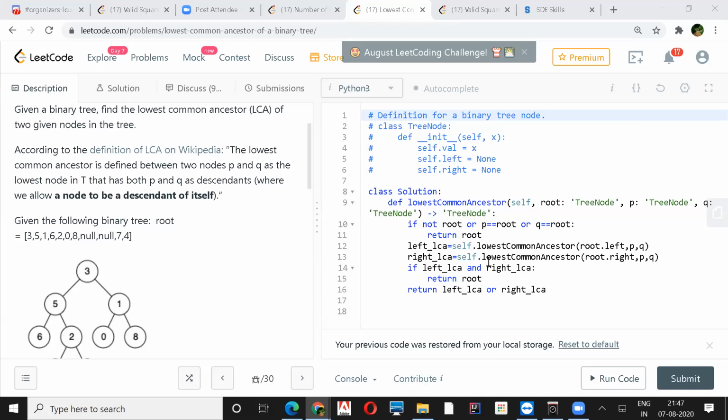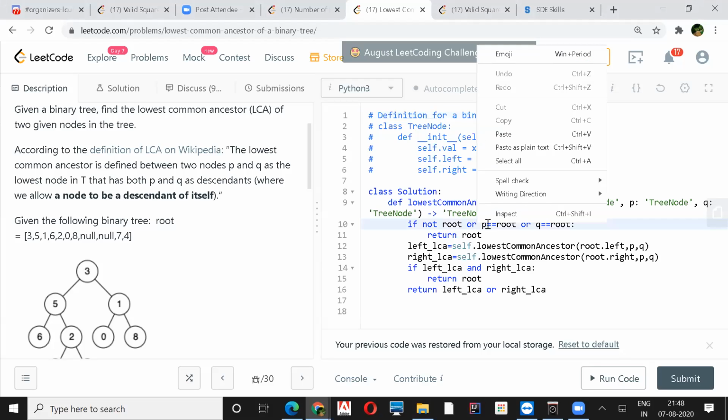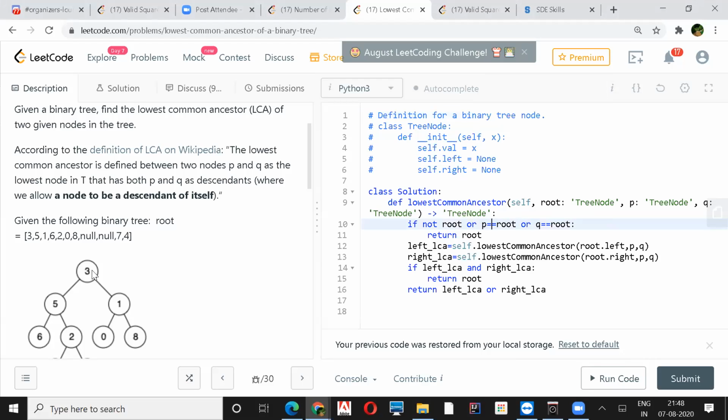So the implementation: mine is like I'm doing this. For the left child, the right child, and then I'm playing with the root, right? So this is your post order traversal, yes. The first condition is: if you don't have a root, root is 0, or the moment you find that p is equal to root, like here p and q both are 3, then you'll return 3 from here itself.